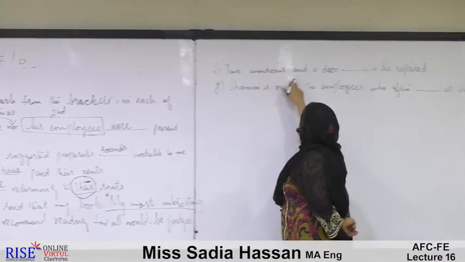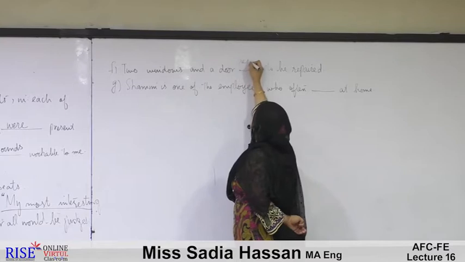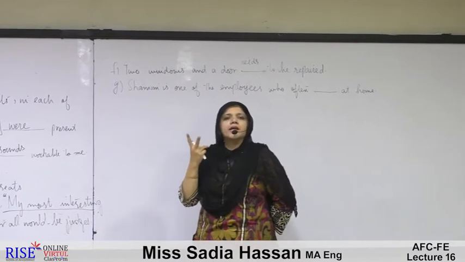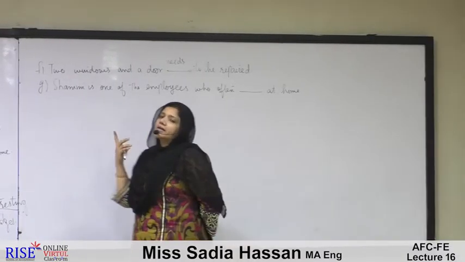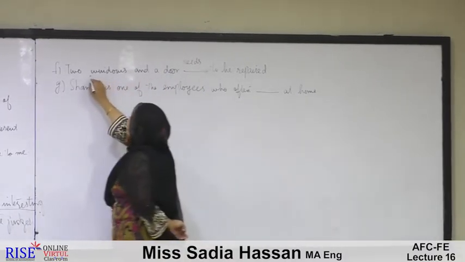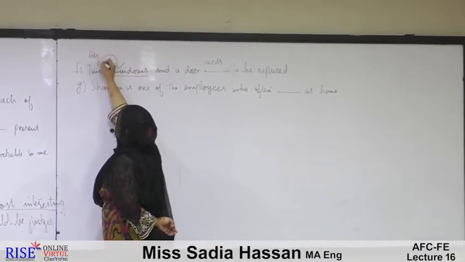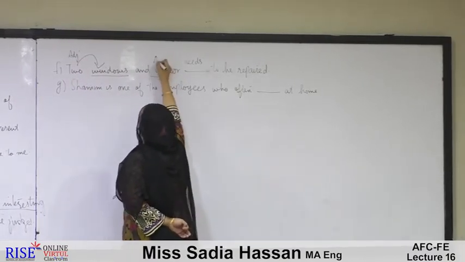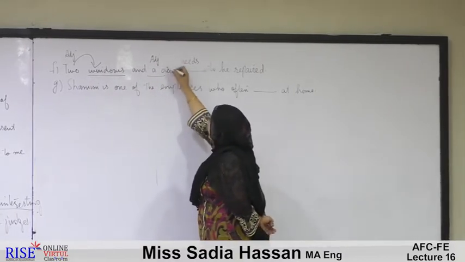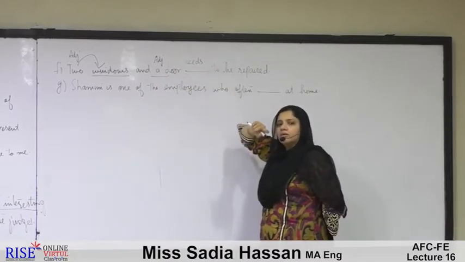Two windows and a door needs to be repaired. Why am I using needs? We have read that whenever two subjects are combined with and, that takes a singular verb. But here the case is different, because both of these subjects are provided with adjectives. Here the adjective is plural and here the adjective is singular. My second subject has a singular adjective, so I am using the singular verb for that.